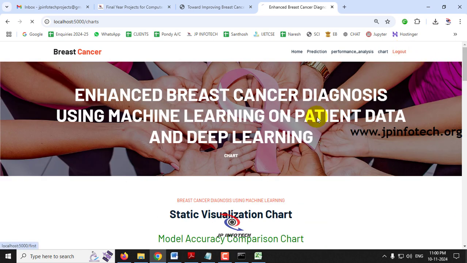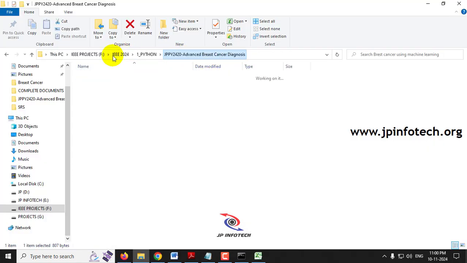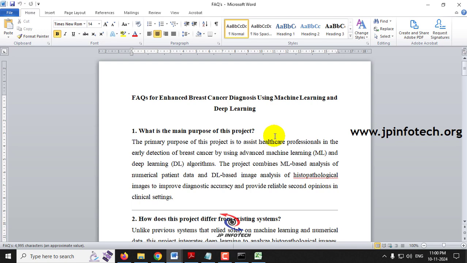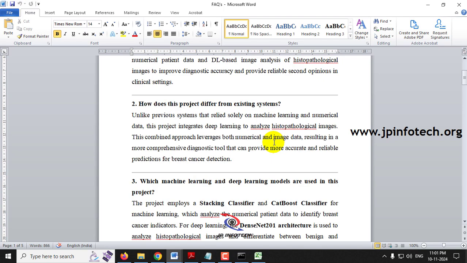And now let me log out, and before concluding, let me show you the frequently asked questions. These are a few of the frequently asked questions. What is the main purpose of the project? The primary purpose of this project is to assist healthcare professionals in early detection of breast cancer by using advanced machine learning and deep learning models. This project combines both the numerical patient data and the histopathological images. So this is the main purpose of the project.